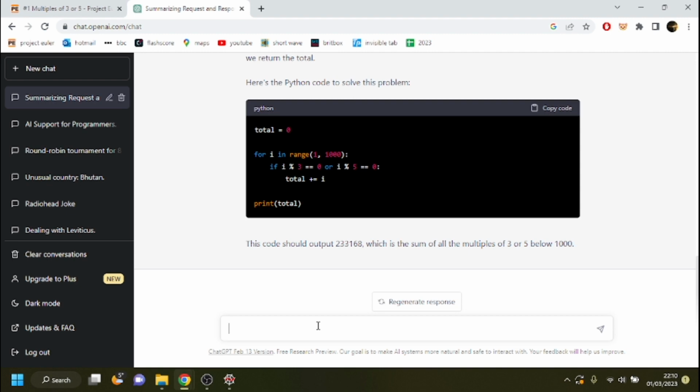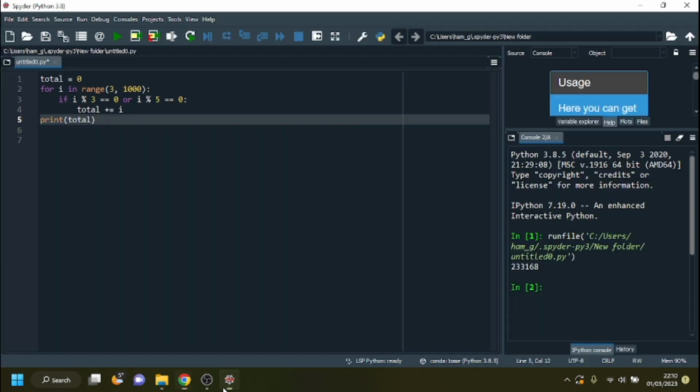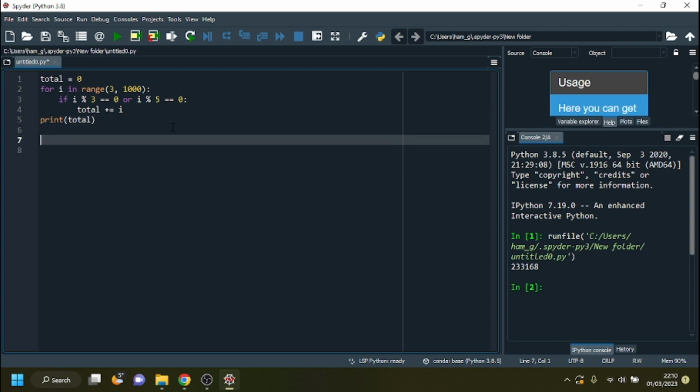There is, of course, the clever method using arithmetic series. So for those who don't know, I did actually do a video about this, which you can go and watch. And I explained that there's a thing called an arithmetic series.